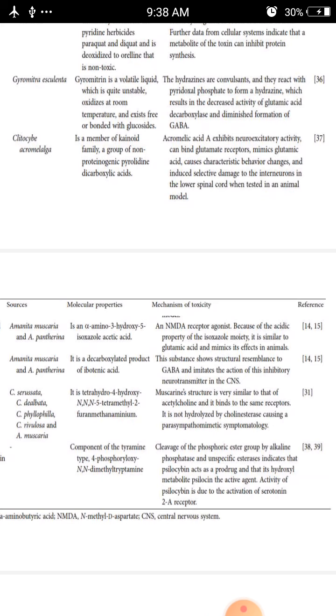So it is a member of the kainoid family, a group of non-proteinogenic pyrrolidine dicarboxylic acids. Mainly, its main function is acromelic acid. It exhibits neuroexcitatory activity and can bind to glutamate receptors, mimic glutamic acid, cause characteristic behavior changes, and induce selective damage to the interneurons in the lower spinal cord when tested in an animal model.